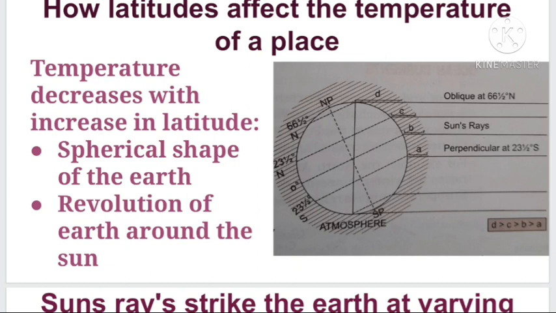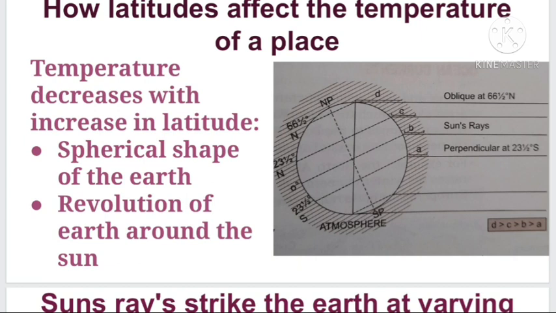That means the heat energy received by the Earth's surface is decreasing from the equator to the polar regions. Here you can find the heat energy received by the North Pole, mentioned here by D. D receives less heat energy than C, that is the Arctic Circle.